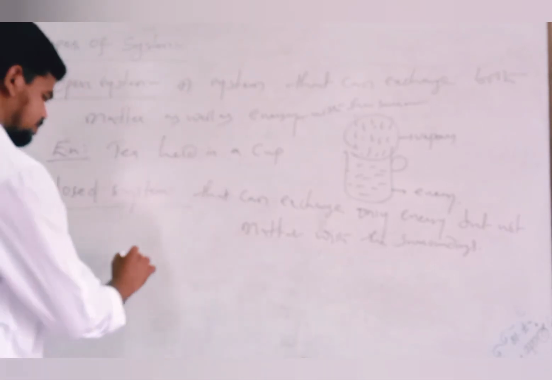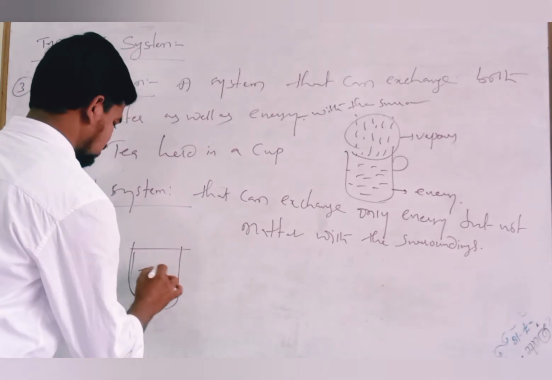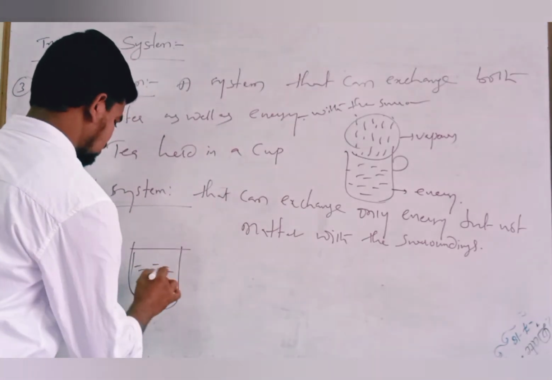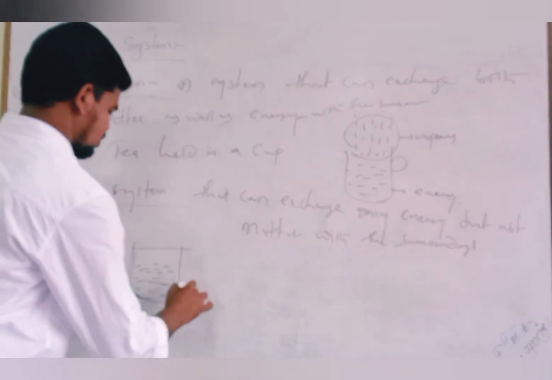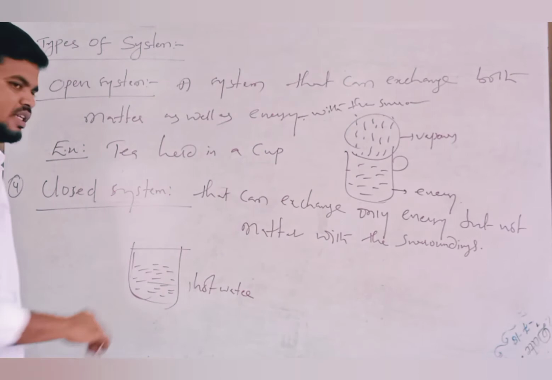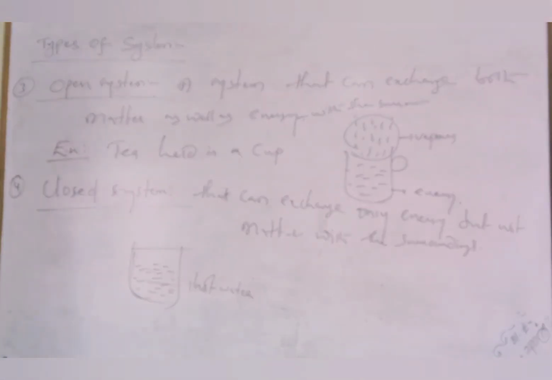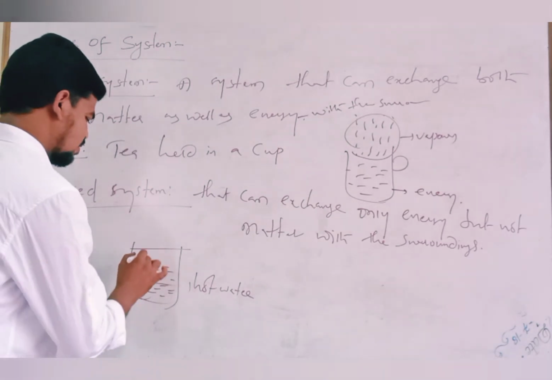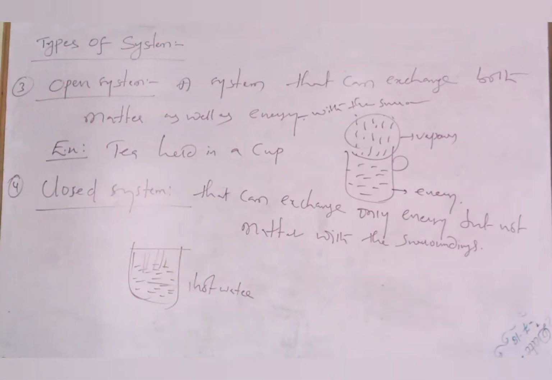For example, hot water in a container which is closed with a lid. In this case, the vapors cannot go into the surroundings.